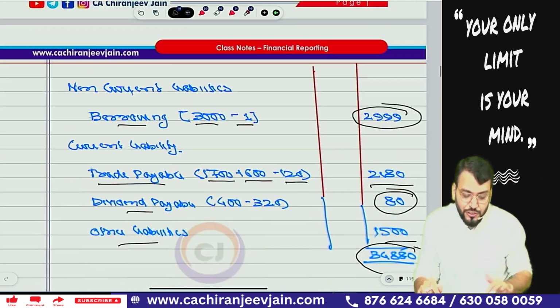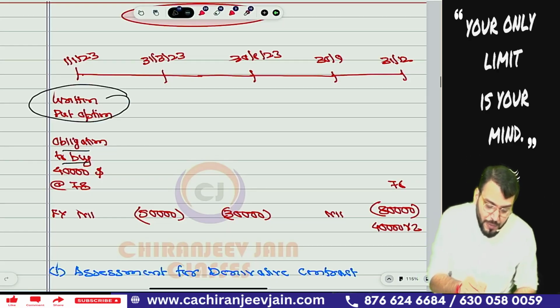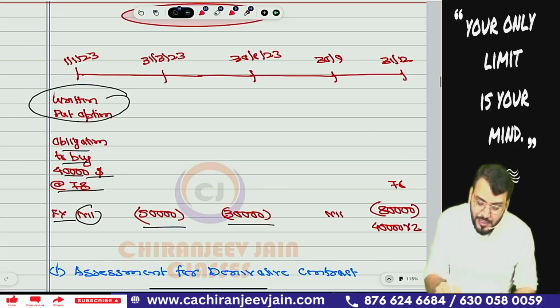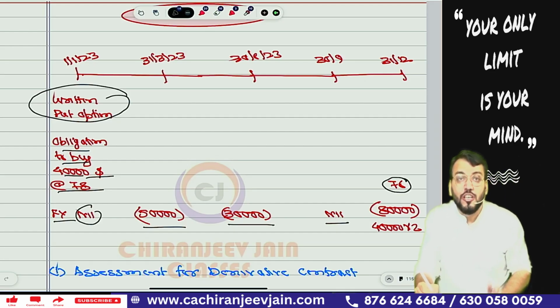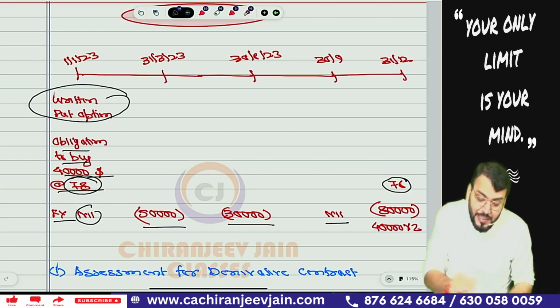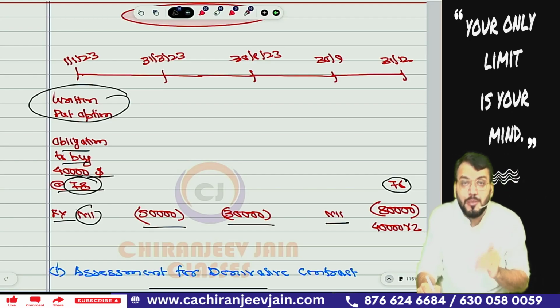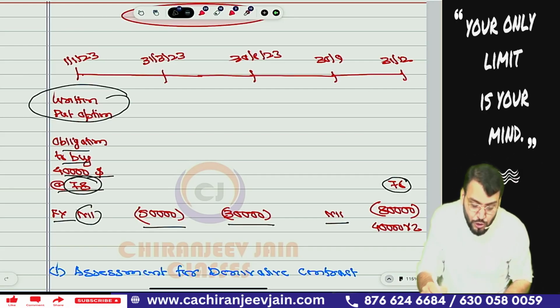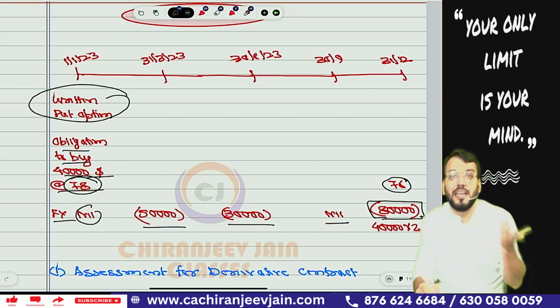So let us come to the solution. You can see I have already analyzed the question. In the written put option, they have an obligation to buy $40,000 at 78, and fair value is given as nil, then 50,000 negative, 30,000 negative, nil. And the spot rate on settlement becomes 76. It means they have an obligation to buy at 78 even though the price becomes 76. It means it is an unfavorable situation. Unfavorable means it will be a derivative liability. So 2 into 40,000: the fair value of this written put option on the settlement date will be 80,000 negative.